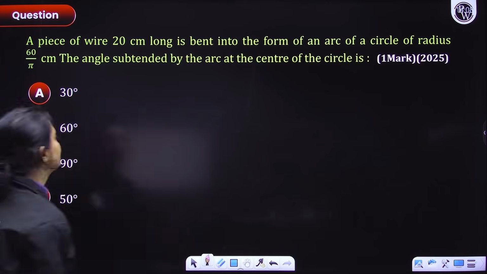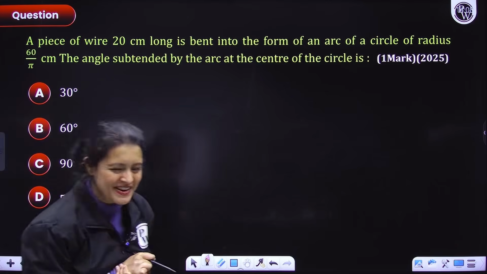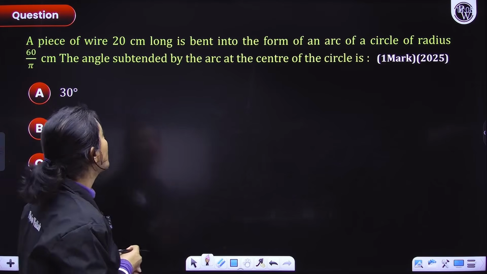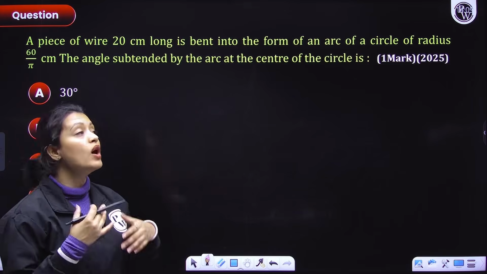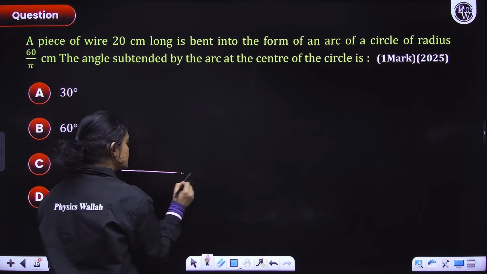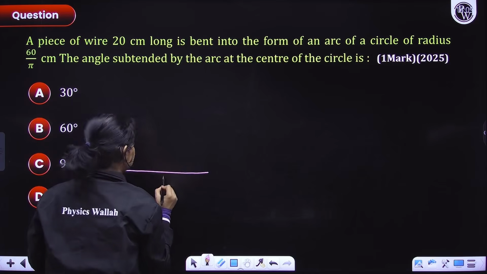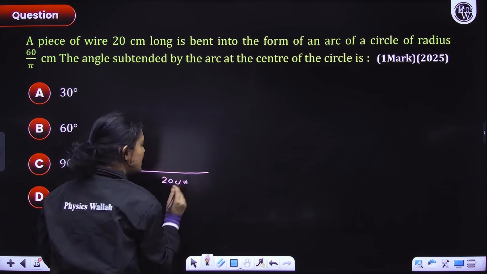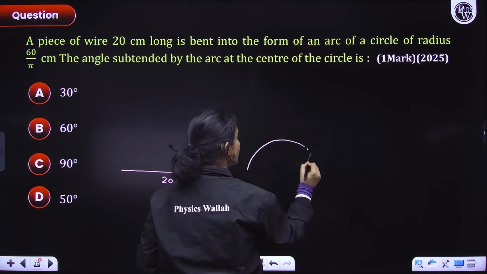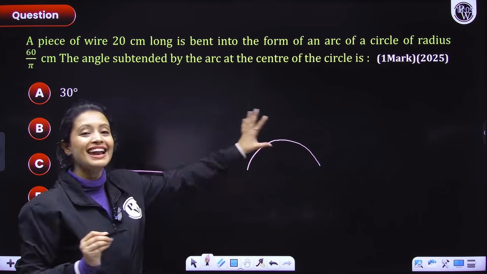Let's move on, people. Again, a question from 2025, everyone. A piece of wire 20 centimeters long is bent in the form of an arc. So we have a piece of wire, everyone. Let's suppose this was the wire. Its length is 20 centimeters. Now what did we do? We just shaped it, right? When we reshaped it, it formed an arc, right?